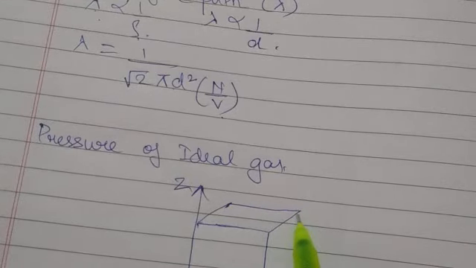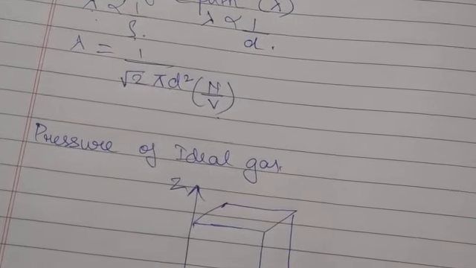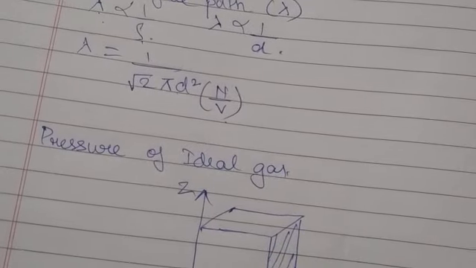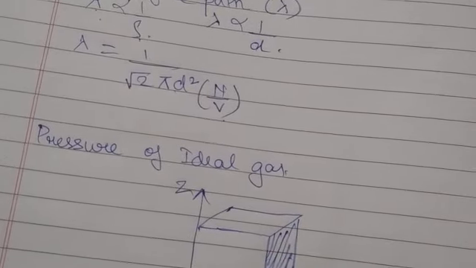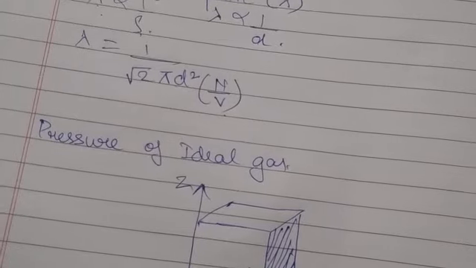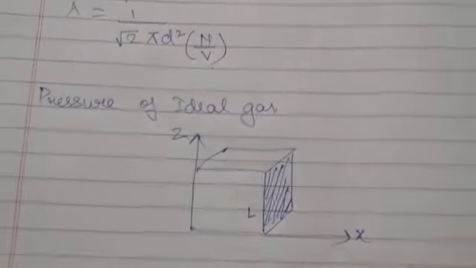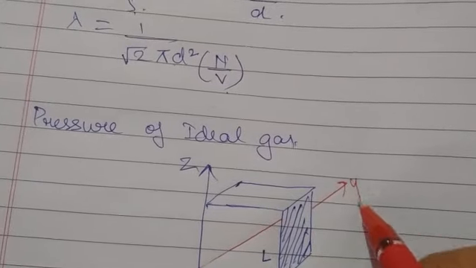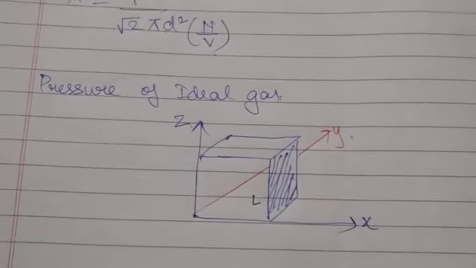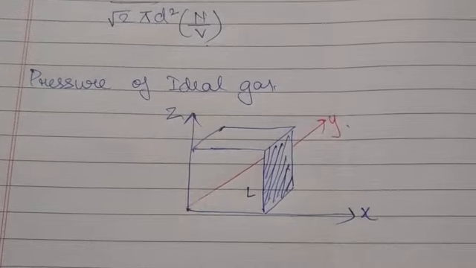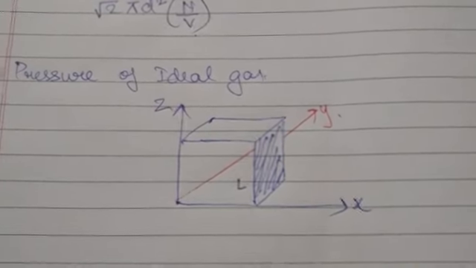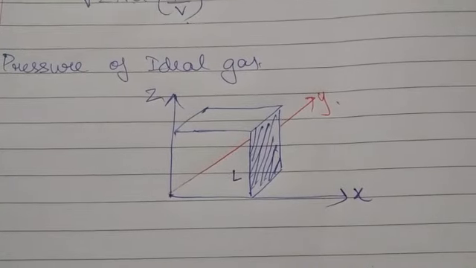Consider a cubical box. The length of one side is L. Let this portion be the shaded one. I'll tell you why. Suppose this is your z direction and this is the y direction. So you have a cubical box, and n moles of ideal gas are inside the box, and the walls of the box are at constant temperature.